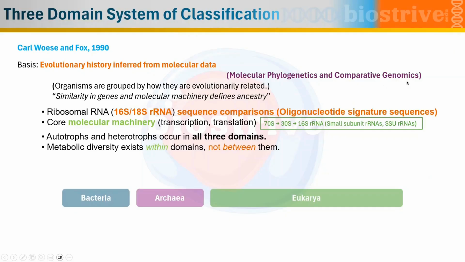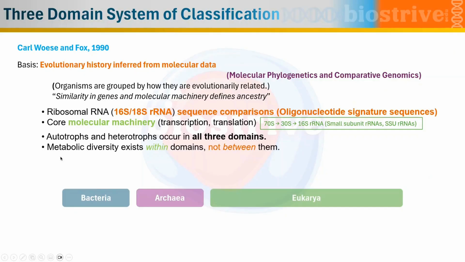They were comparing some specific oligonucleotide signature sequences of 16S ribosomal RNA, and those having the same oligonucleotide sequences were placed in the same category. That's how this three domain system of classification was initially given. So they were comparing the ribosomal RNAs as well as core molecular machinery, which includes the mode of replication, and how transcription and translation were occurring in these organisms. Despite the mode of nutrition, whether they were autotrophs, heterotrophs, or whatever, these modes were not considered.